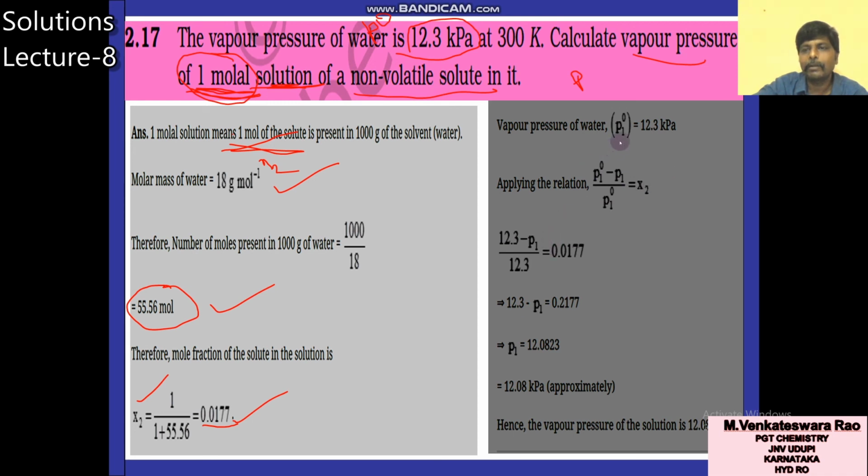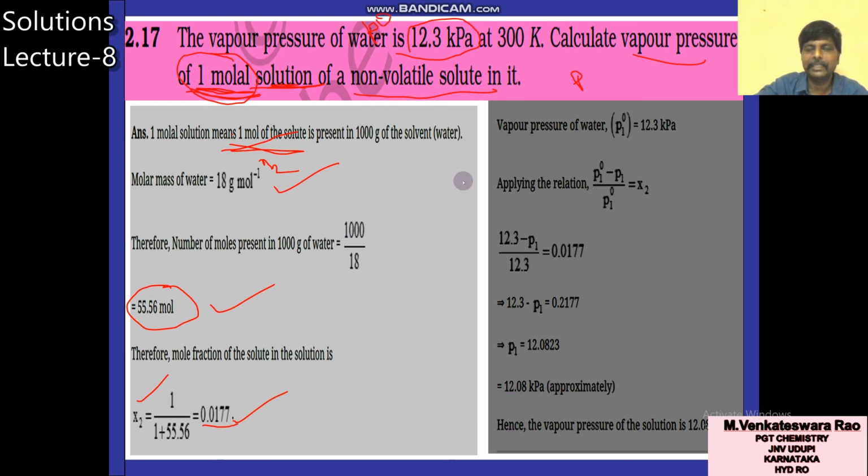So 12.3 minus P1 by 12.3 equals 0.0177. Multiply these two terms, so P1 is equal to 12.0823, approximately 12.08 kilopascals, the vapor pressure of the solution.